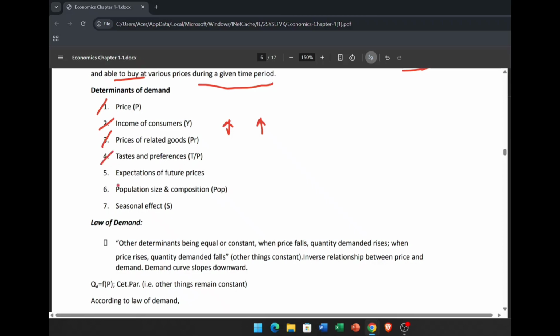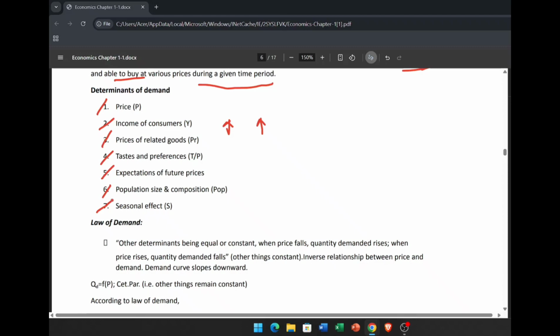Then the next is expectation of future prices. If in future the price of a commodity will increase, then in the present people will think to buy more of the goods, so the demand for that particular commodity will increase. Population size and composition also affect the demand. And at last, the season effect.